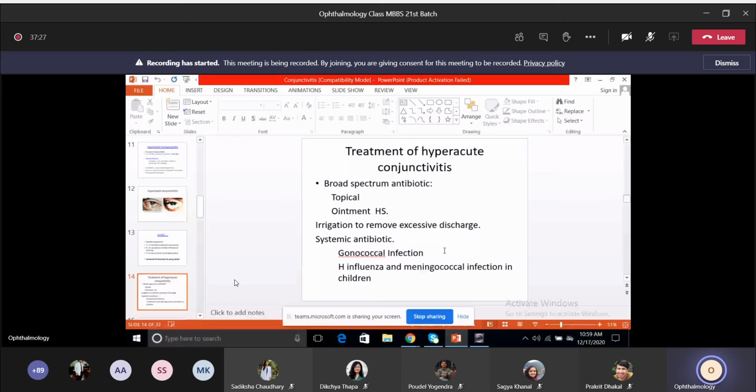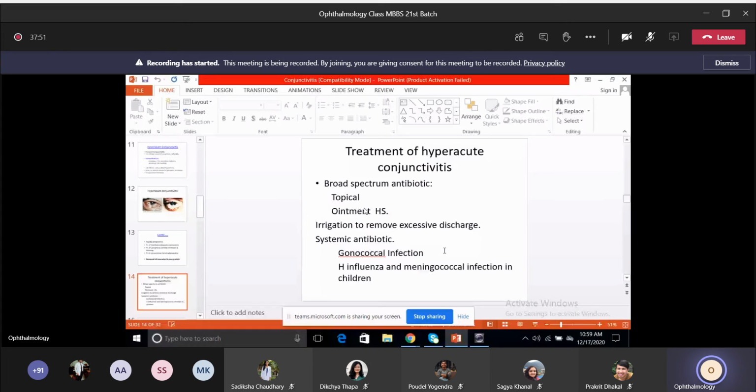Okay, so treatment has to be started right away. You'll have to remember that, because if it's not treated, then the cornea can get involved. So there can be presence of peripheral keratitis, or sometimes even thinning of the cornea. Okay, so hyperacute or purulent. Acute is mucopurulent, hyperacute is the purulent type.